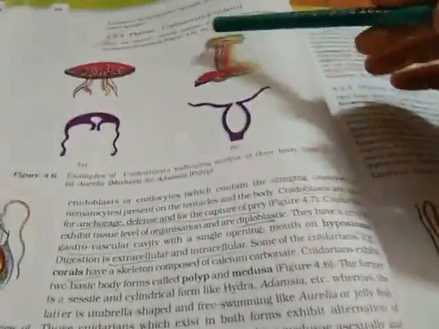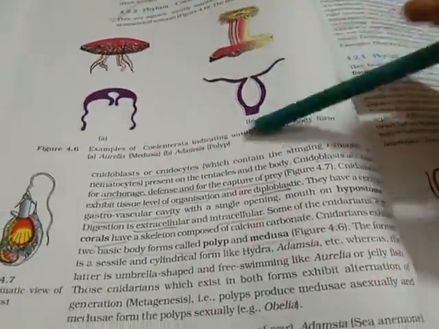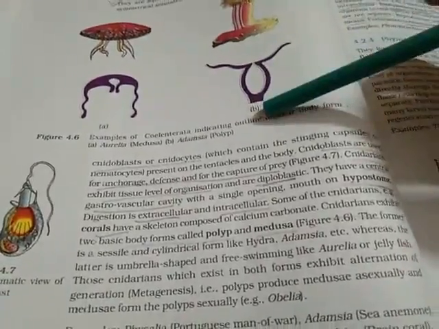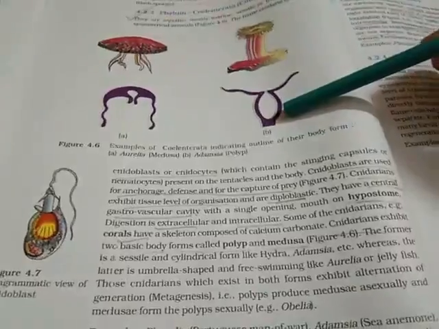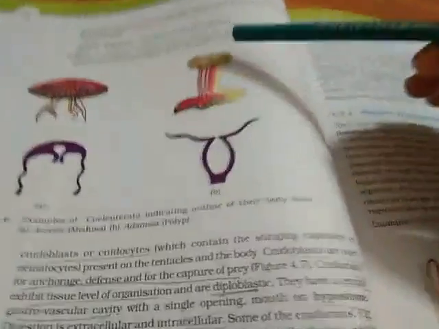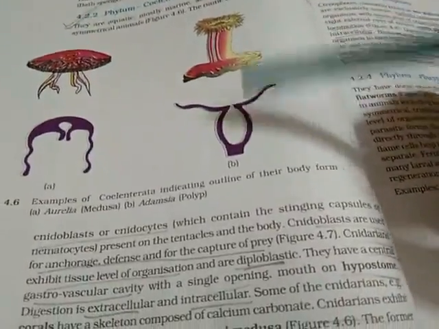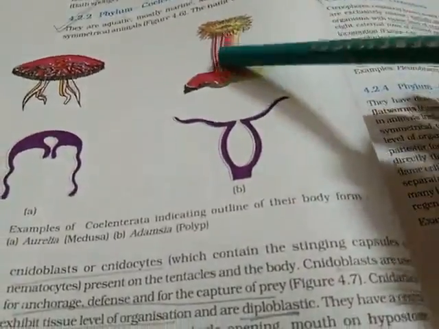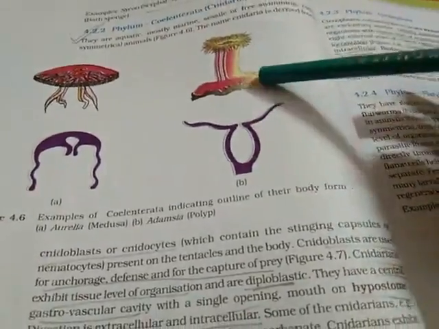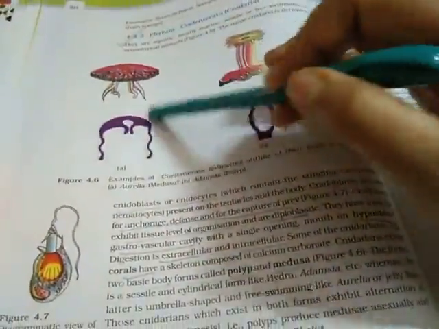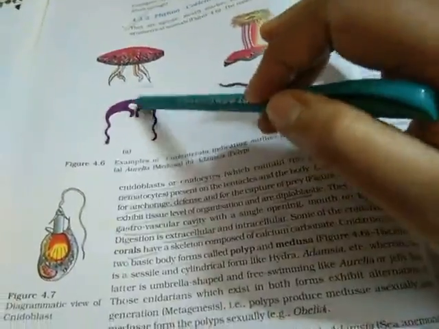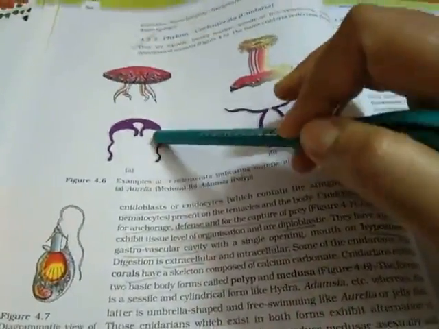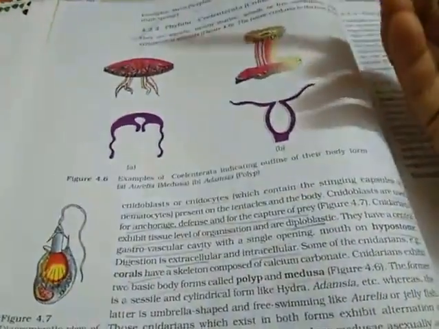Now what is a polyp? Polyps are the elongated cylindrical forms which are sessile in nature and which reproduce asexually. So what did I say? In some organisms you will find that the organisms are cylindrical in shape like this, and they are sessile, that is attached to a place. See here, this organism is attached to a place, they cannot move and they divide asexually. But in some organisms you will find this umbrella-like broader body form which is known as the medusa form, and in this the organism divides sexually.